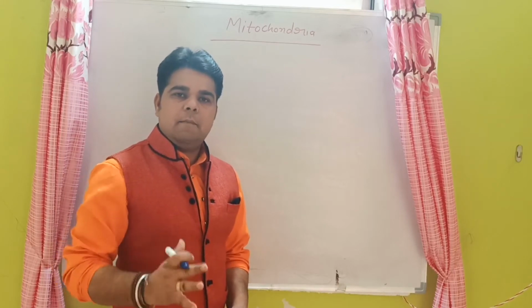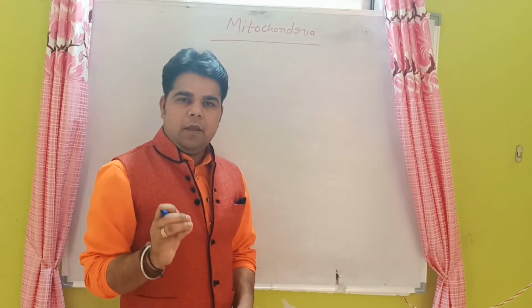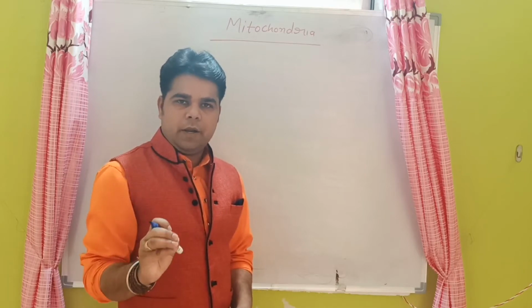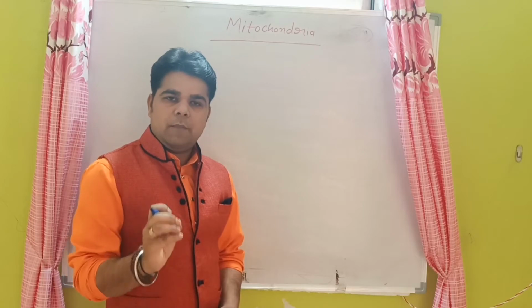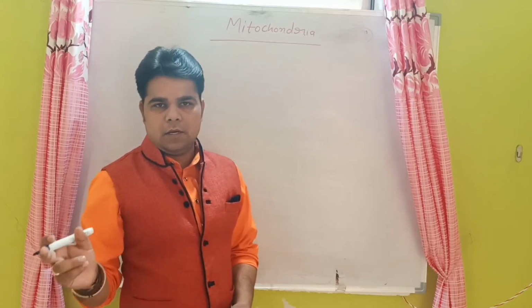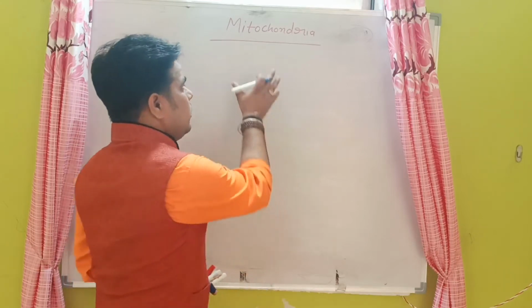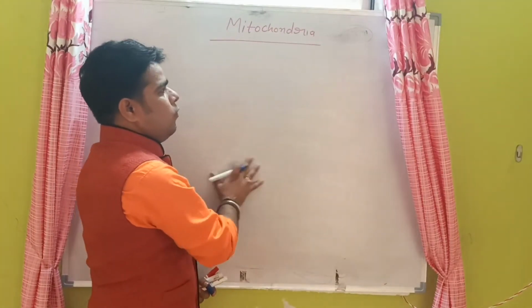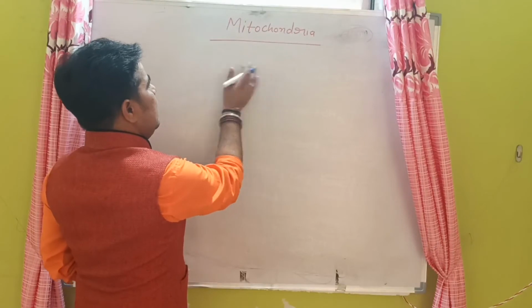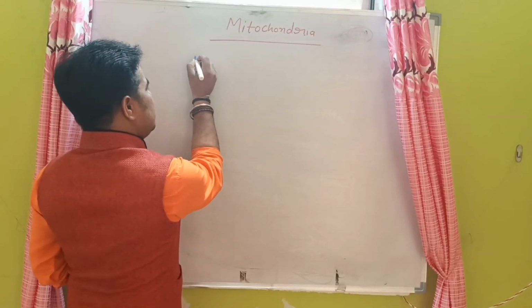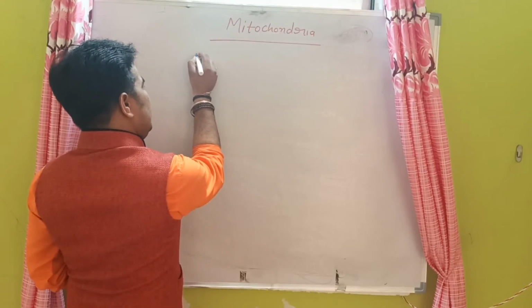Basically, friends, mitochondria are very minute cell organelles which are present inside the cells of plants as well as animals. So what do we know about the mitochondria? Basically, the mitochondria were first observed by the scientist Kolliker.